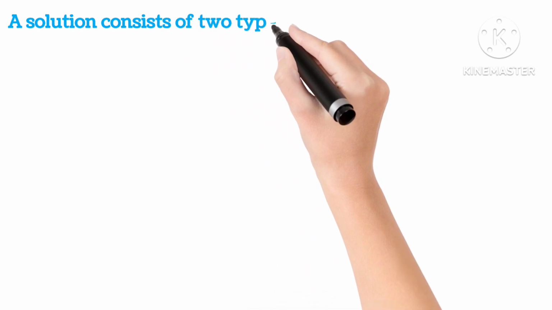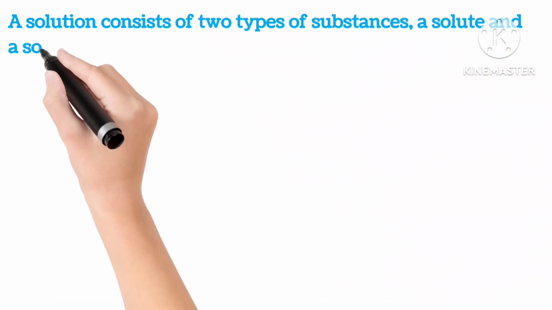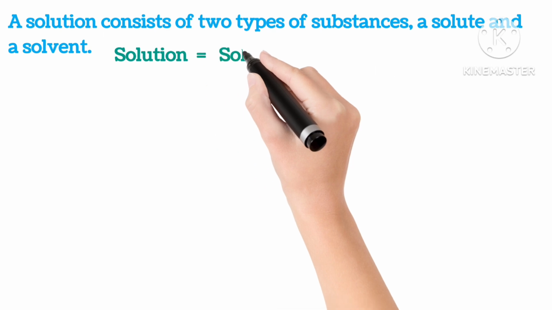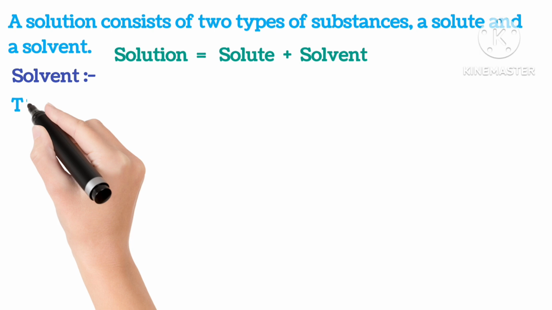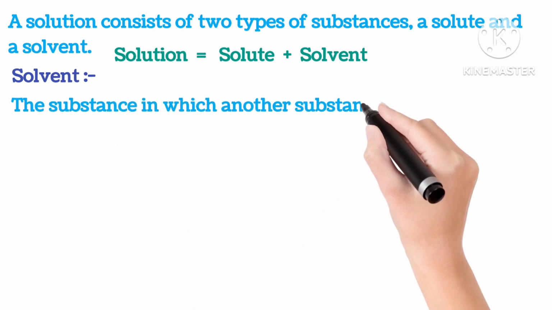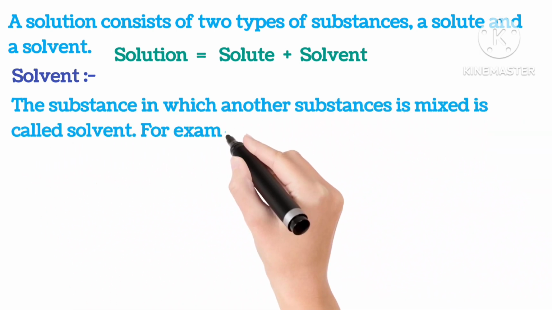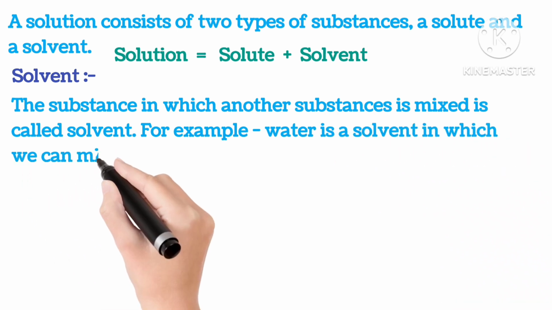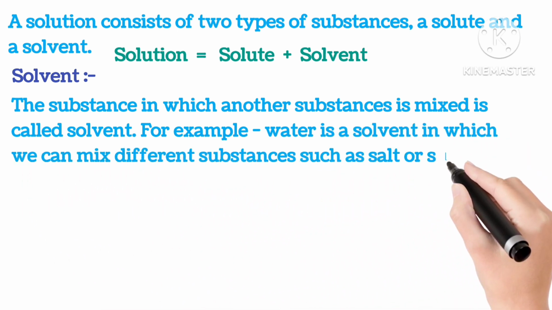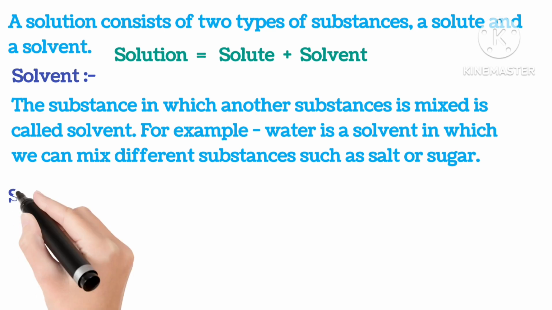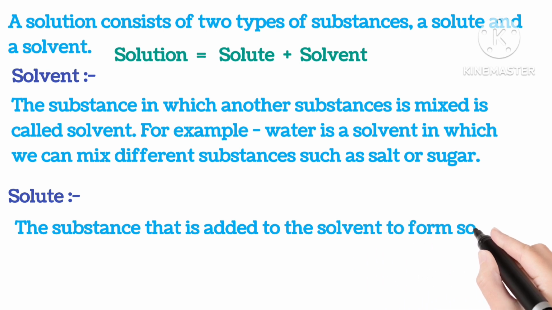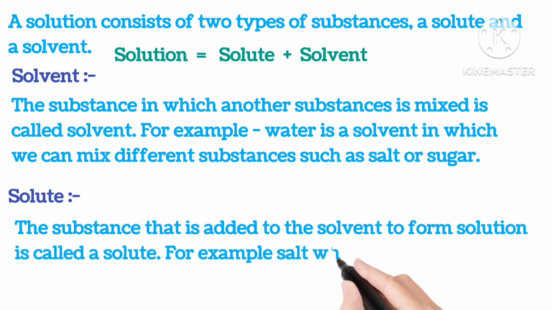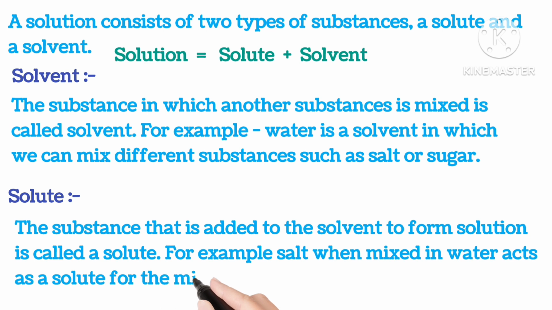A solution consists of two types of substances, a solute and a solvent. So solution is equal to solute plus solvent. Solvent. The substance in which another substance is mixed is called solvent. For example, water is a solvent in which we can mix different substances such as salt or sugar. Solute. The substance that is added to the solvent to form a solution is called solute. For example, salt when mixed in water acts as a solute for the mixture.